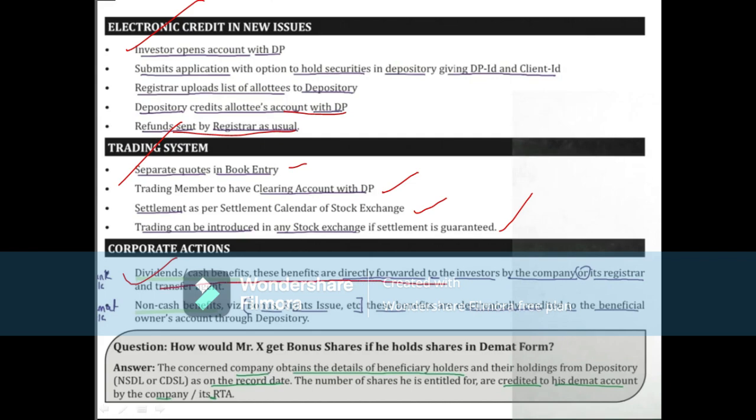These benefits are directly forwarded to the investor by the company or its registrar and transfer agent, but they should have a bank account in order to transfer the cash benefits. But non-cash benefits means the demat account deals with the bonus, rights issue, etc. These benefits are electronically credited to the beneficial owner's account. So this is about the depositories system.